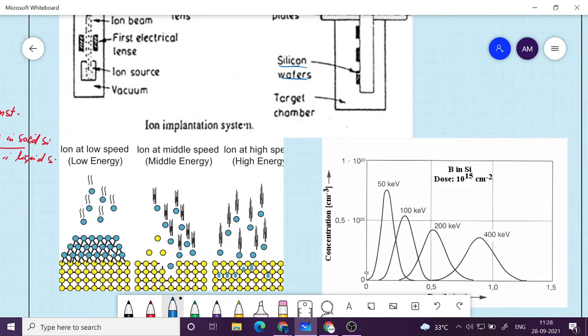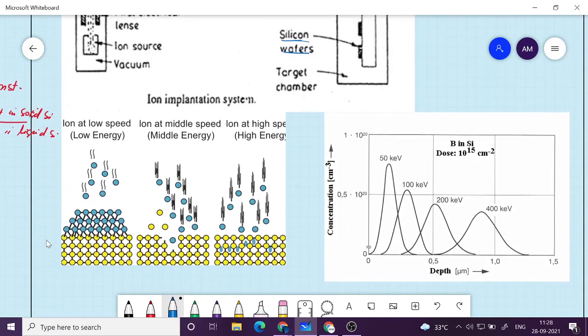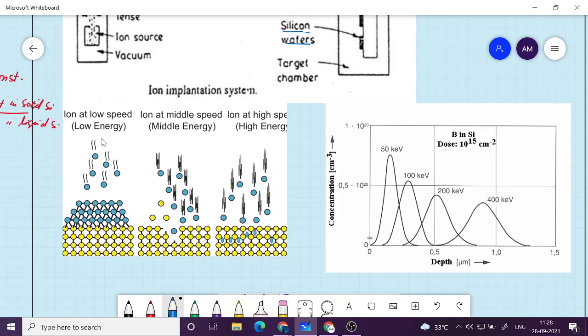So a picture is shown here. You can see the high energy ions are coming, and then what is happening. If the ions are very low energy, then it will just come and deposit on the top. That's not what we want. We want it to go inside. So if you keep increasing the energy, at some point of time it will just rip away the silicon atom. It is not going inside. But if it is sufficiently high energy, it will just shoot and go inside the material and occupy these spaces inside.